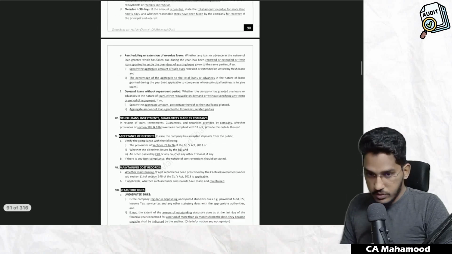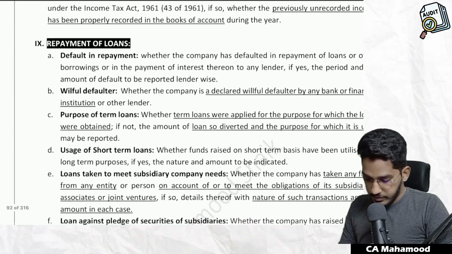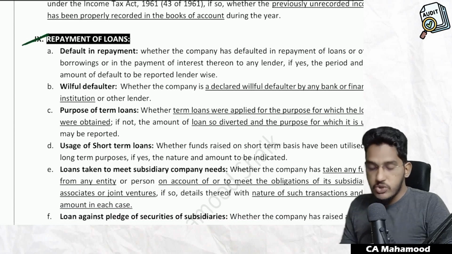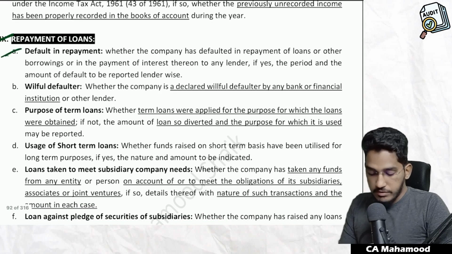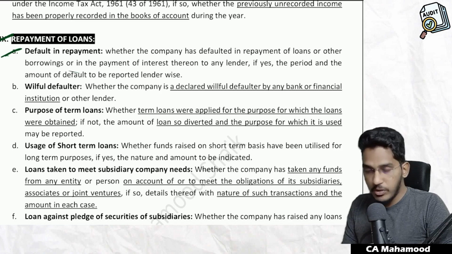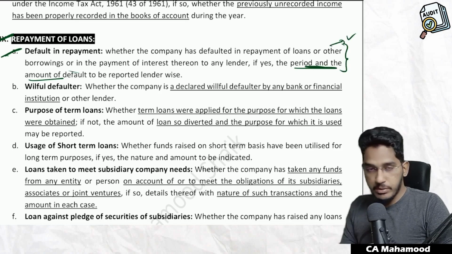Yes. So these are the CARO reporting requirements. If you see here, this is what I am talking about. Regarding repayment of loans, there are certain points which the auditor is required to report. First point: if there is any default in the repayment of loan, I need to mention the amount of the default and the period of the default. In the given case, the client has made a default, so I am required to give a negative comment for this.